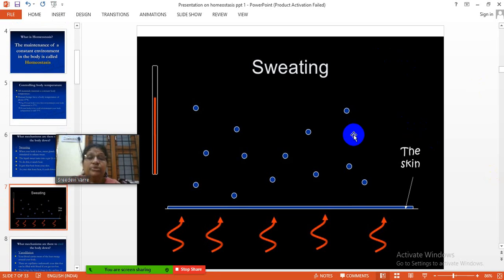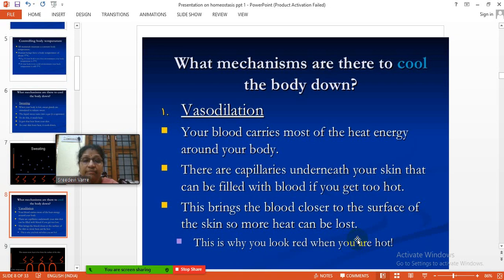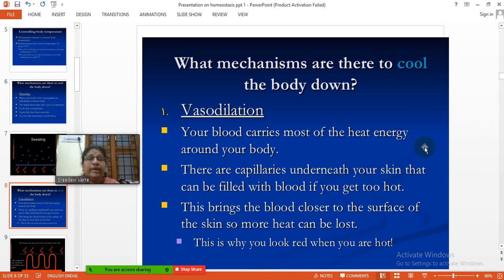Now coming to sweating. The skin is stimulated and releases sweat. That sweat has to evaporate into gaseous form in the presence of heat to maintain body temperature constantly.